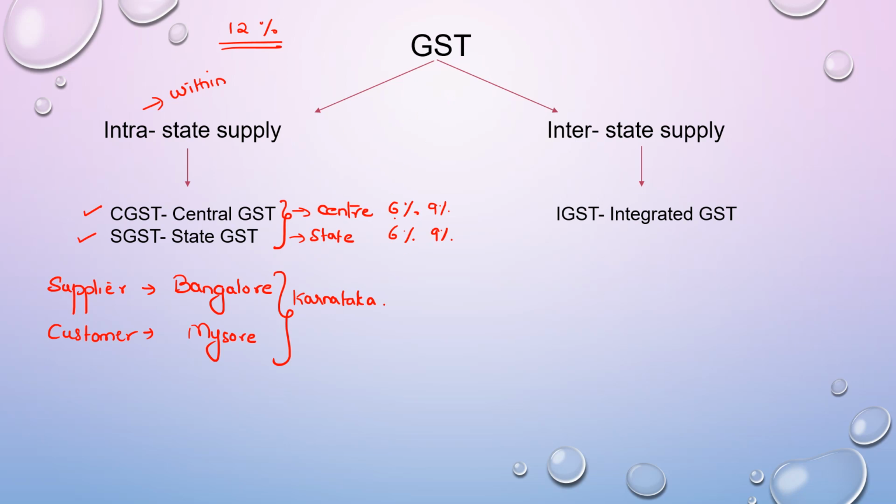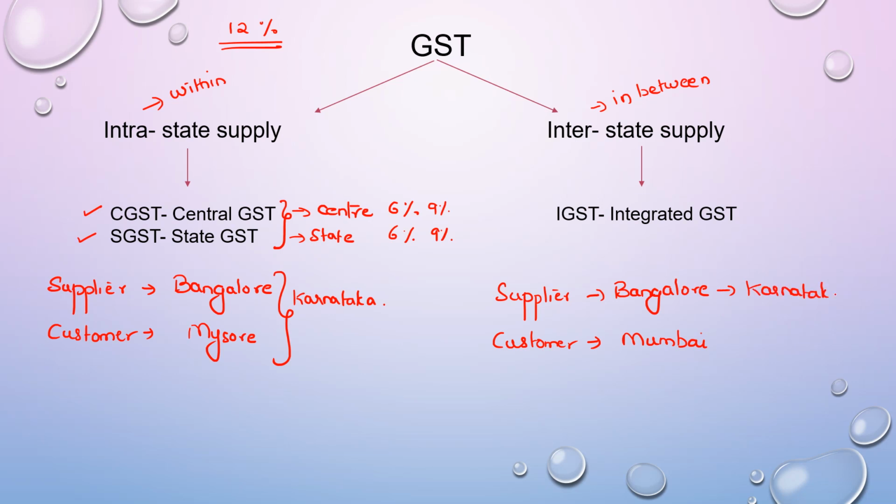Now, the other case is the interstate sale. That is, in between two different states. So here we take the same supplier who is in Bangalore, but he is supplying to a customer, say, in Mumbai. So you know Bangalore is in the state of Karnataka and Mumbai is in the state of Maharashtra.